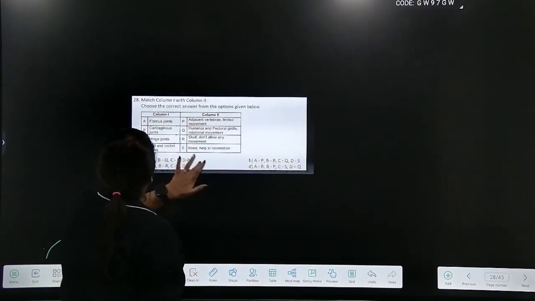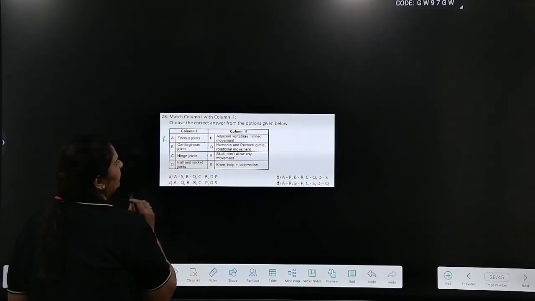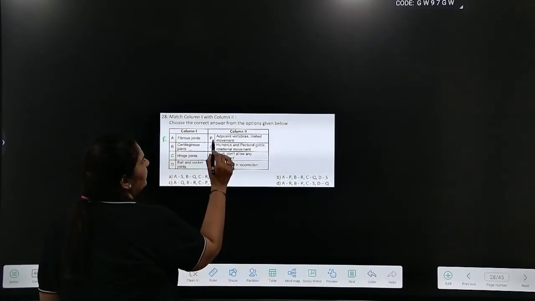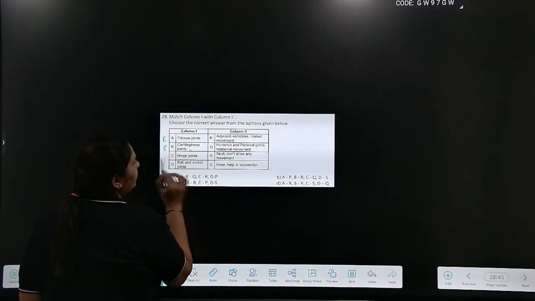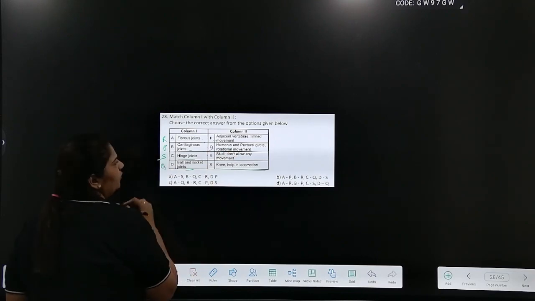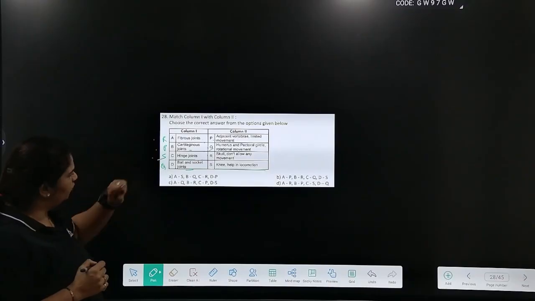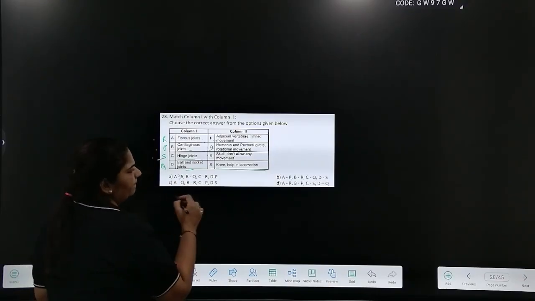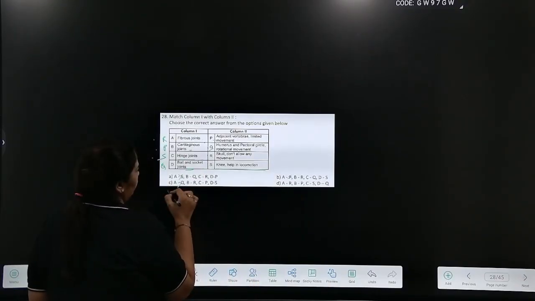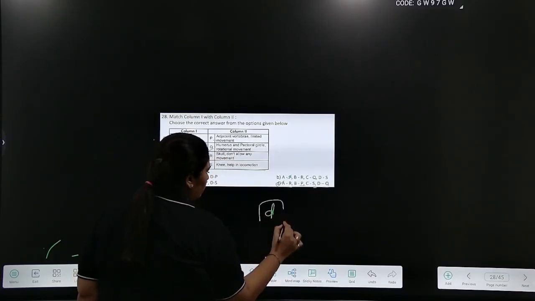Coming to another match the column. Fibrous joints are immovable, so should be R. Skull does not show any movement. Cartilaginous joint slight movements है तो adjacent vertebrae. Hinge joint है, knee helps in locomotion, and therefore ball and socket is humerus with pectoral girdle. So we look for an option which is RPSQ. RPSQ. So answer is option D.